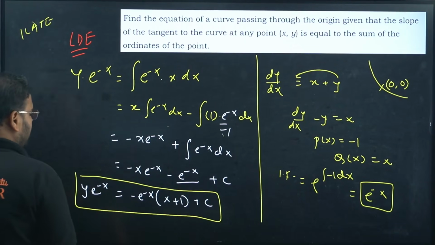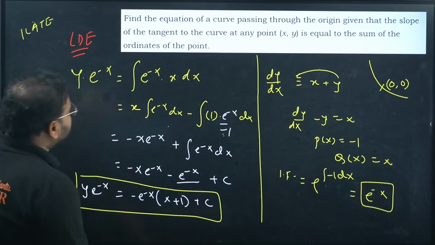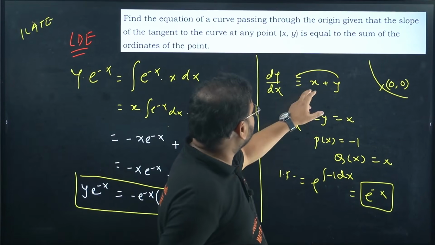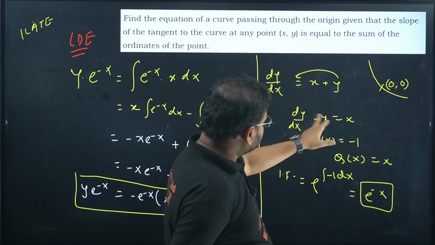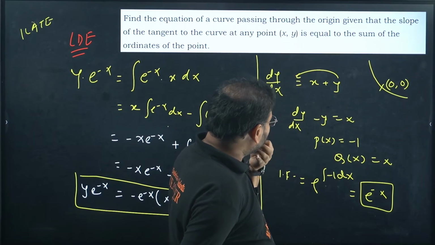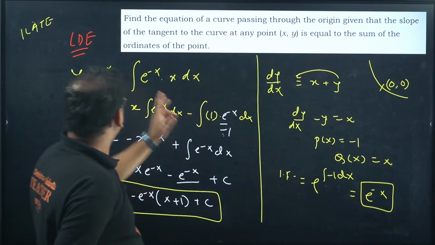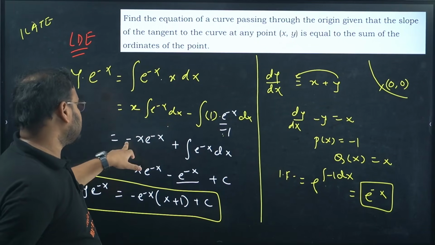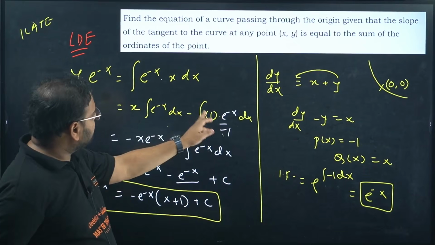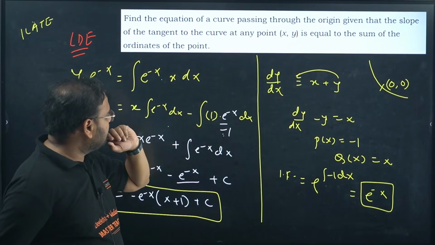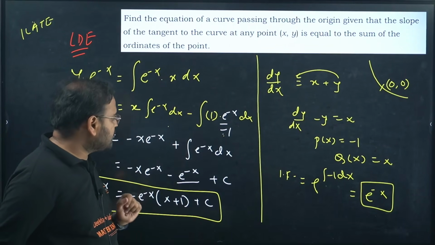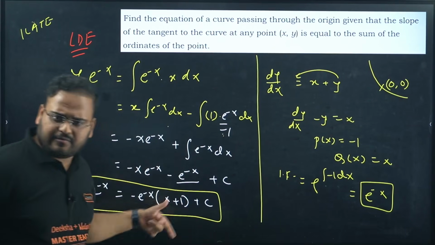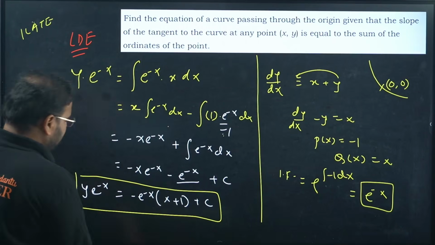Check this out. Have I messed up some sign somewhere? Let me just cross check. Give me 1 second. If I integrate, the value is minus 1, I get this as minus 1 only, correct? And it becomes e power minus x, so this part is correct. Over here, e power minus x into x as it is, integrate this, you'll get minus e power minus x, correct? Minus sign, derivative of x is 1, e power minus x will be e power minus x, this will become plus, that is also correct. Integrate one more time, you get minus sign, that is also correct. So I think the sign is correct. If I have made any mistake, let me know, but I think the signs are correct.